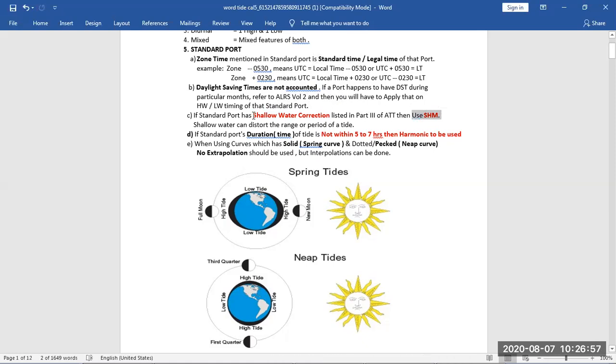Now for any port, if shallow water correction is given, which is given in part 3 of your ATT, that we will see in one more video, what are the contents of ATT, which pages you are given. So if you see for any port shallow water correction is given, then we will use simple harmonic method.